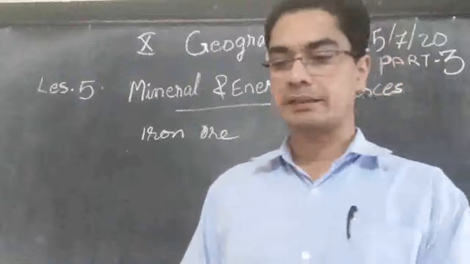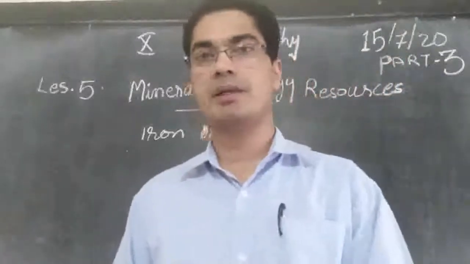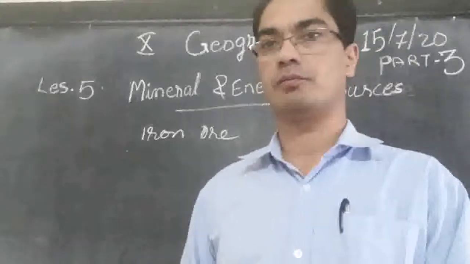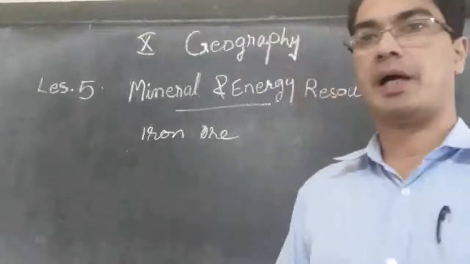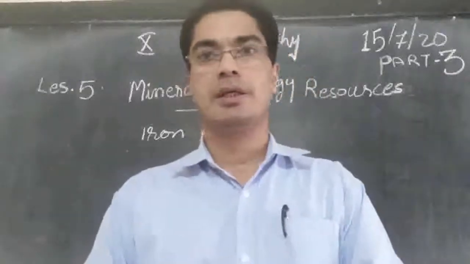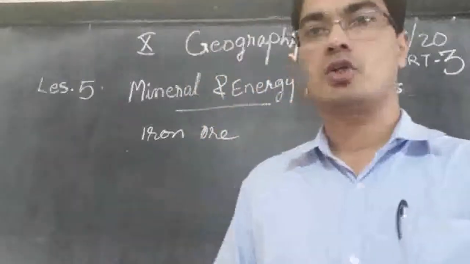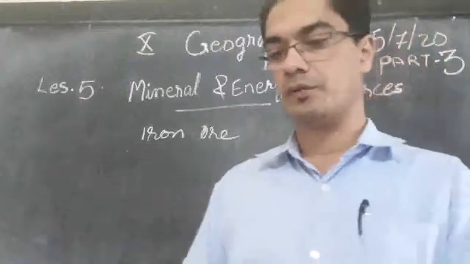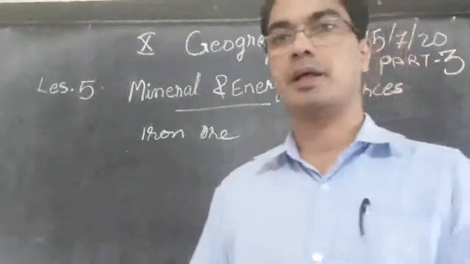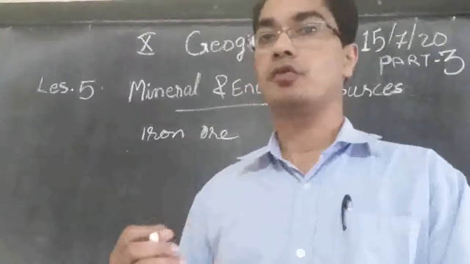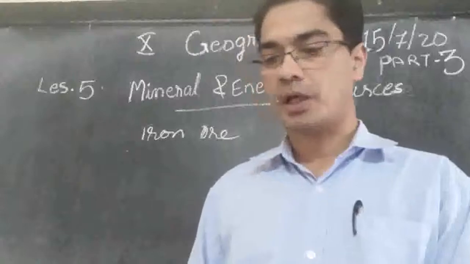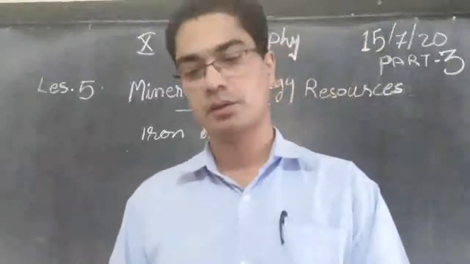It also has excellent magnetic qualities, especially valuable in the electrical industry. That's why the name itself is magnetite. So it is very useful in electrical industries because of this magnetic quality.